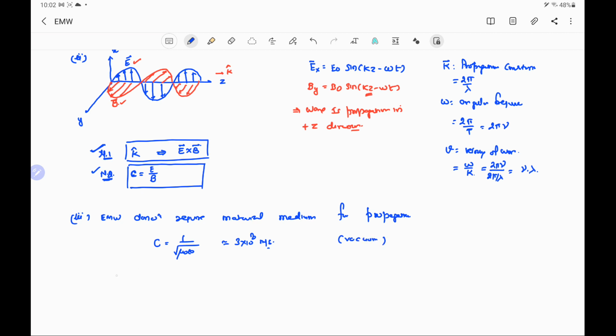In another material medium, if we find the speed of light, then the speed of the electromagnetic wave will be equal to 1 by square root of mu epsilon, where mu is the permeability of the medium and epsilon is the permittivity of the material medium.